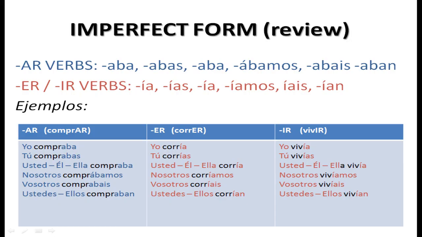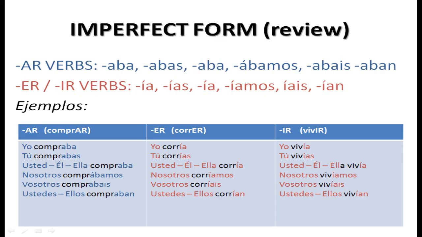And now the imperfect form. Here are the endings for AR verbs: aba, abas, aba, ábamos, abais, aban. And now the ER and IR verbs, which are identical in all past tenses: ia, ias, ia, íamos, iais, ian.